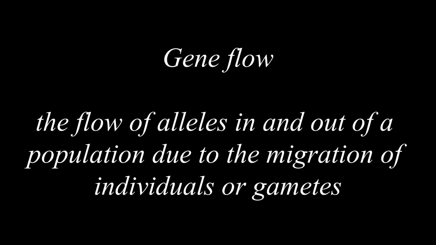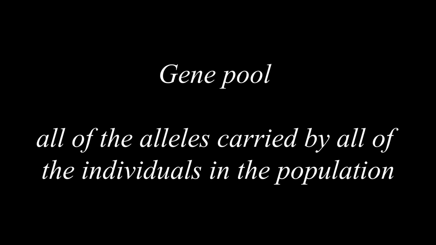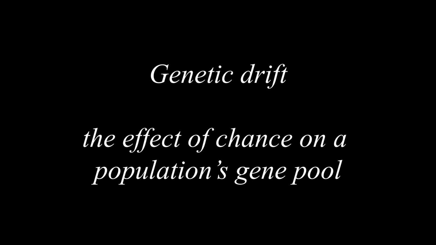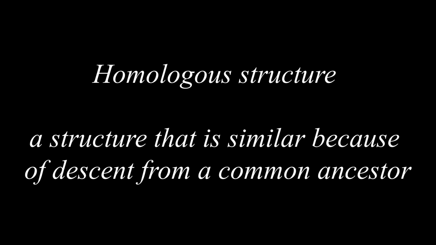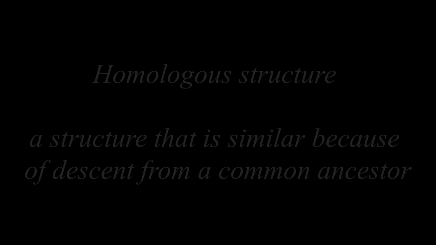Gene flow, the flow of alleles in and out of a population due to the migration of individuals or gametes. Gene pool, all of the alleles carried by all of the individuals in the population. Genetic drift, the effect of chance on a population's gene pool. Homologous structure, a structure that is similar because of descent from a common ancestor.